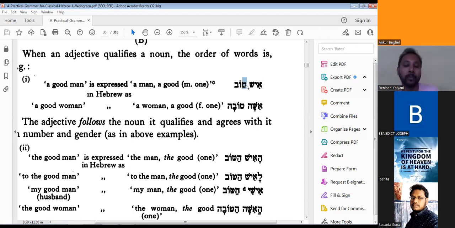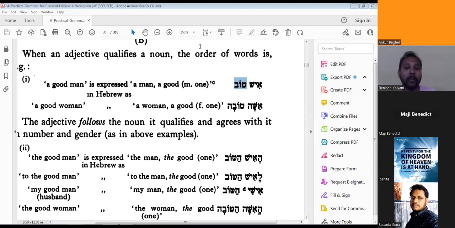So how will you pronounce tet, then holam vav here and bet is there? So how will you pronounce this one? So what is that letter? Not mem, then what? Tet. T-O-B, tov. Then how will you pronounce? Ish tov.